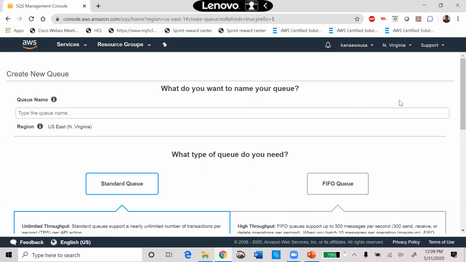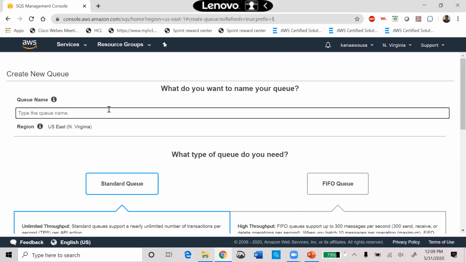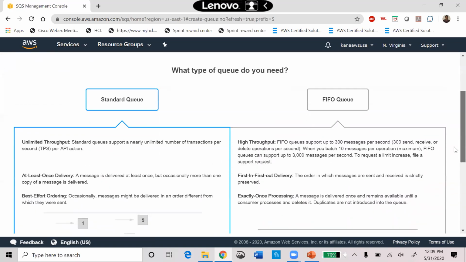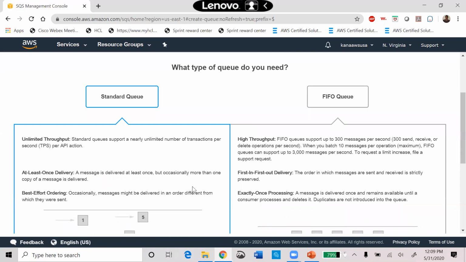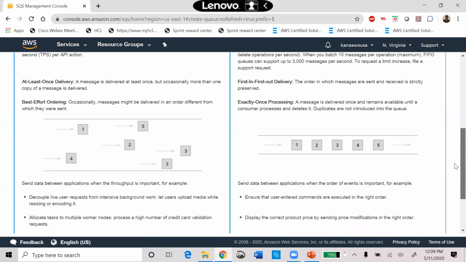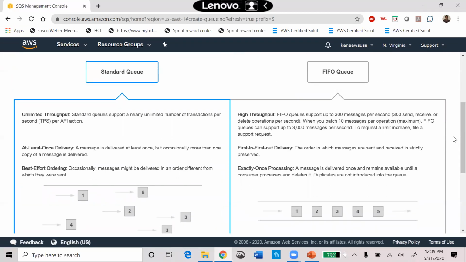Okay, get started now. What is the queue name you want? I want to name it my SQS. At this moment I'm in US East North Virginia, and we have two types of queue: standard queue and first in first out queue. You are able to see the difference, which I have already included in our presentation. You can choose either one, but I want to choose a standard queue.